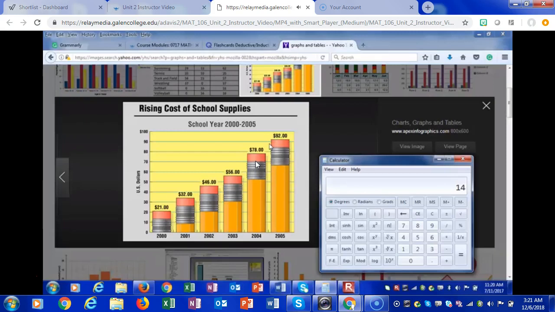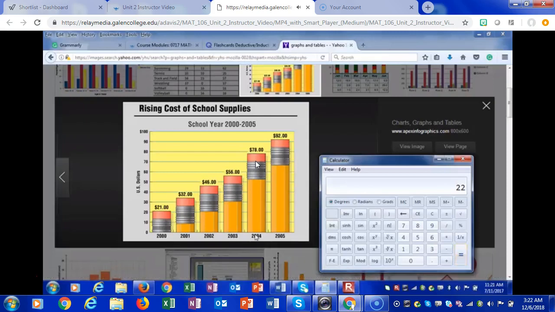That's a lot of money. But how much of an increase have we had? Well, let's see. 78 minus 56 equals $22. That's a lot. It's actually quite a lot. And I would love to know how many school supplies are actually in there in order for it to increase $22 in just 1 year.